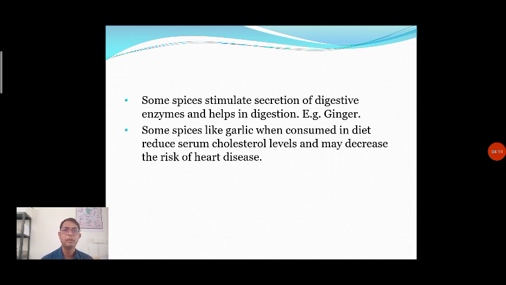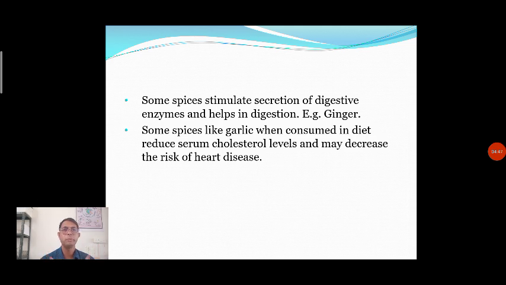In different ways, these spices help human beings to cure their health and remain fit by consuming them. The other property is the preservative property. When we add these spices to the food material, they act as a preservative, and the food material is preserved for a longer duration.